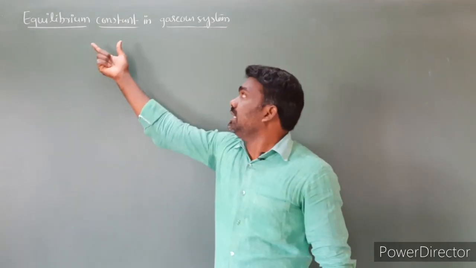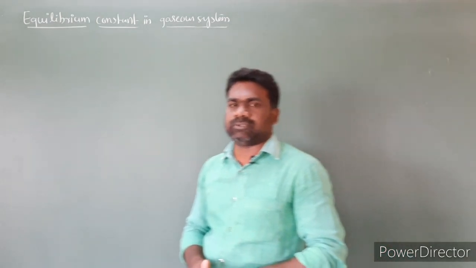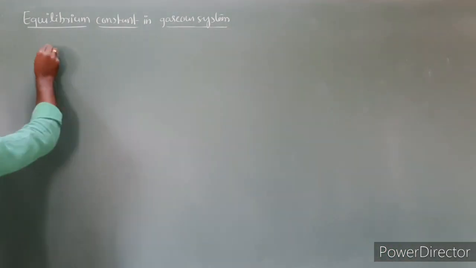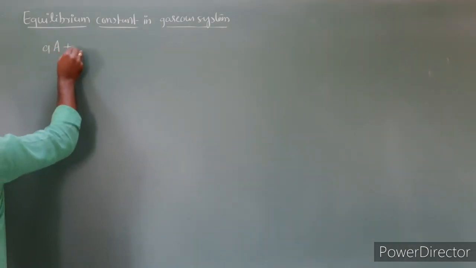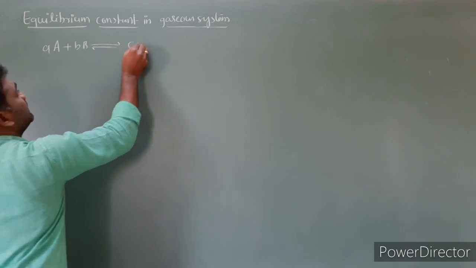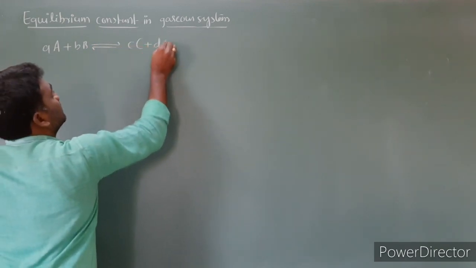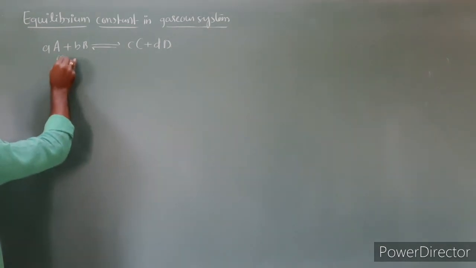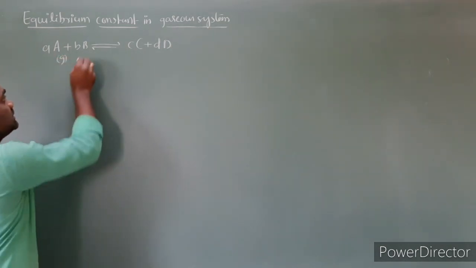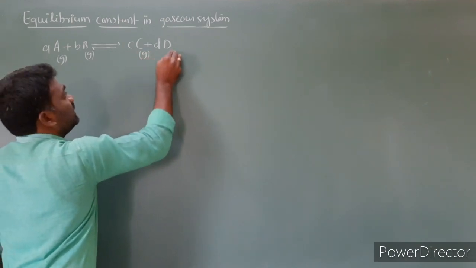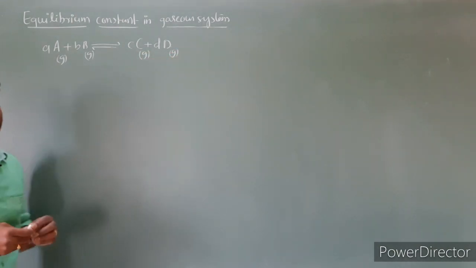Next, equilibrium constant in a gaseous system. Let us consider a general reversible reaction: aA plus bB gives rise to cC plus dD. It is a general reversible reaction. Here all the reactants are in the gaseous state, and all the products are in the gaseous state.